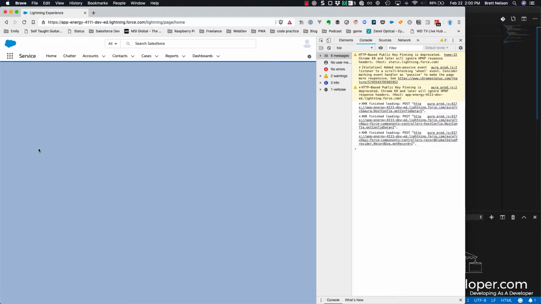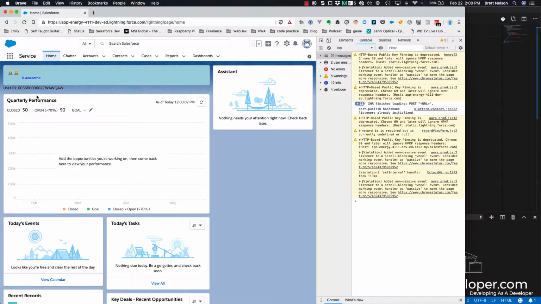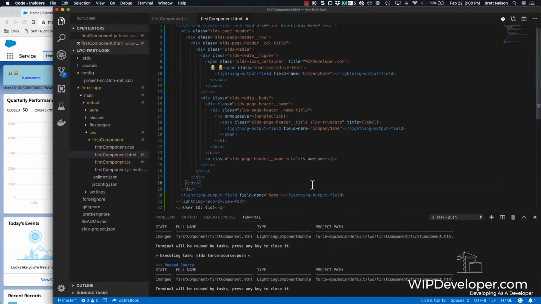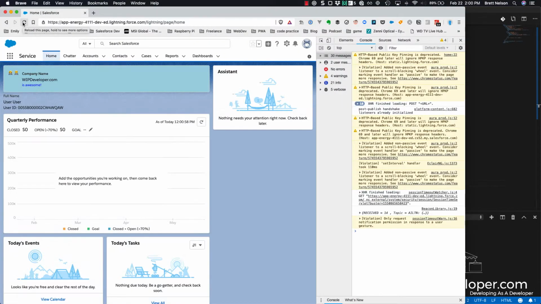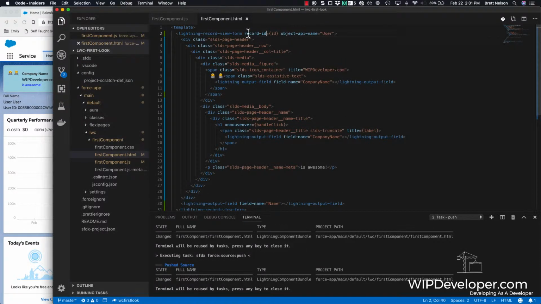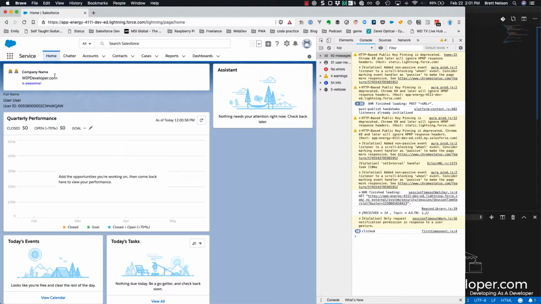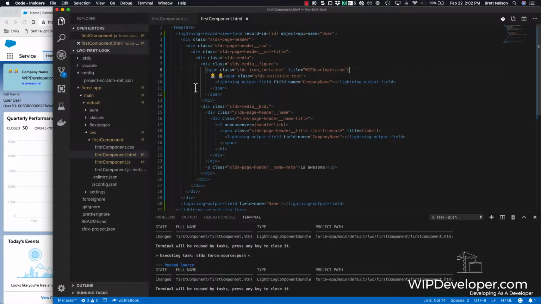Redeploy it, refresh. Remember to clear the cache and refresh. What happened is I had misspelled record, so don't do that. Redeploying and refreshing, we now have access to our company name. Let's see if we can get rid of where it says company name though, just in case we don't want that. So to make it so that we don't have a company name, what we do is add a variant,